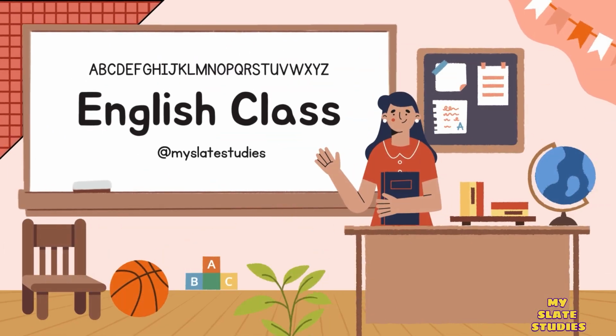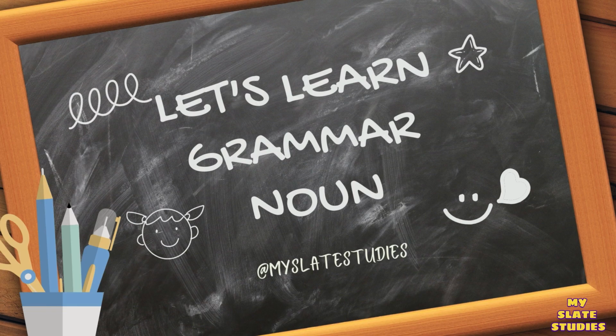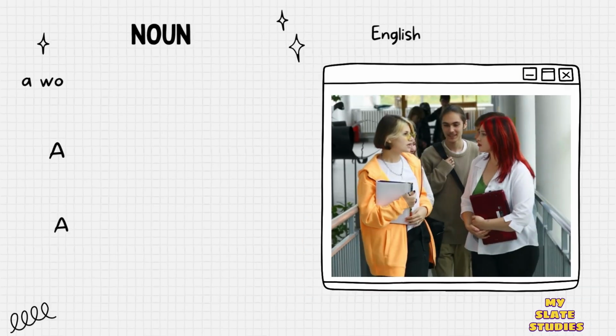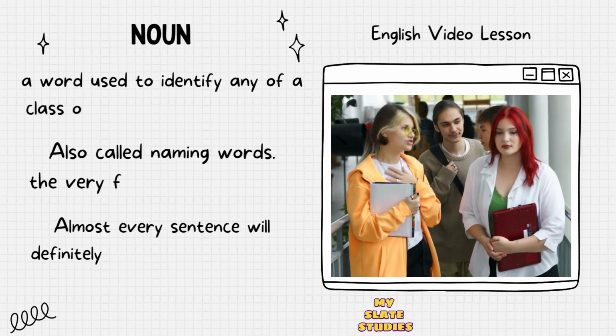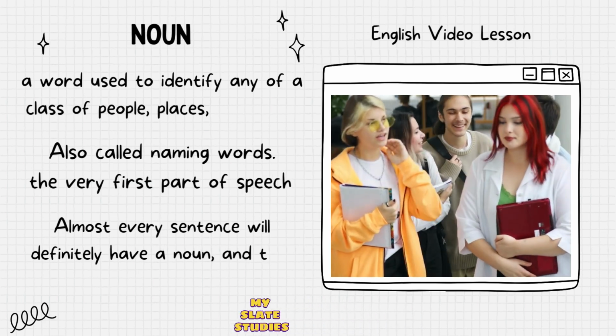Let's learn about nouns. What is a noun? A word used to identify any of a class of people, places, or things. Also called naming words. The very first part of speech. Almost every sentence will definitely have a noun, and they perform different roles in a sentence.